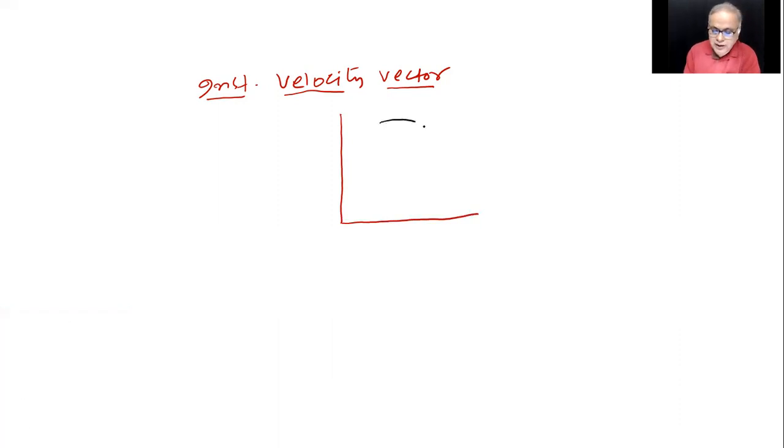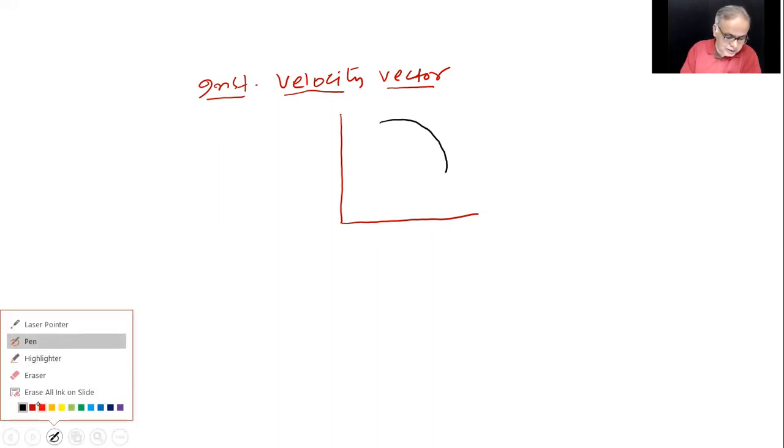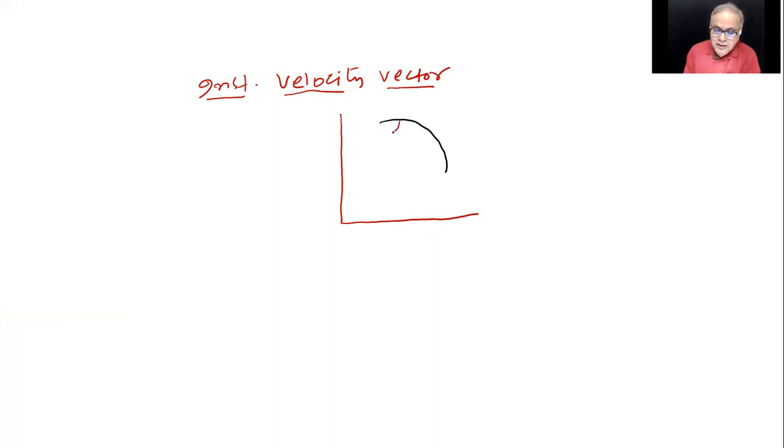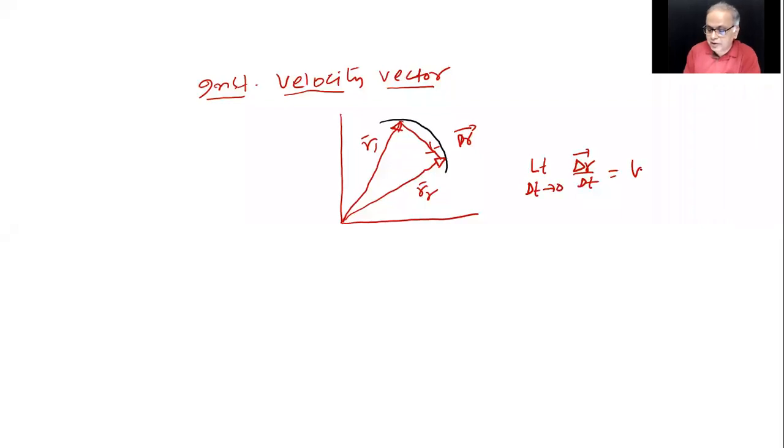The particle was moving like that, for example. So you'll take R1, R2. This is delta R. Now, the limiting value of delta R by delta T as delta T tends to 0 is V instantaneous.